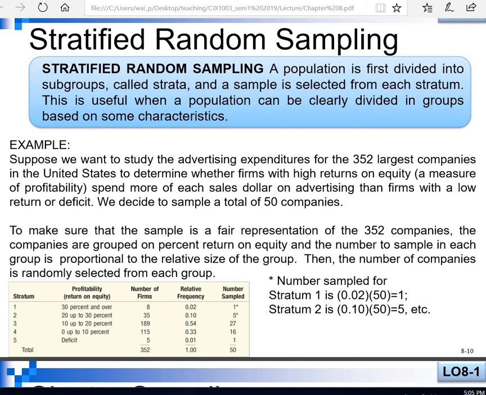First I divide the students in the faculty of business into 3 categories: accounting students, business students, and finance students. So 3 strata. Then I randomly choose some students from each stratum, for example 3 students from accounting, 3 from business, and 3 from finance. This method we call the stratified random sampling technique.